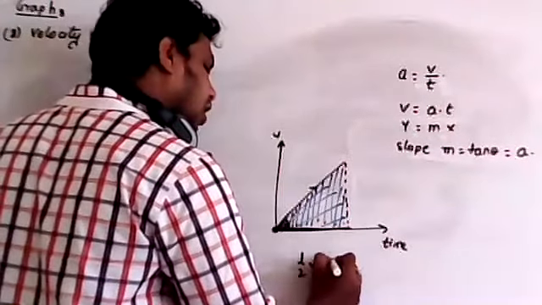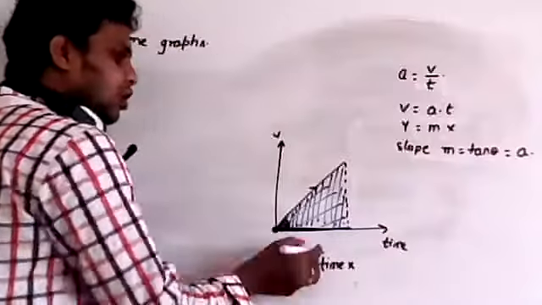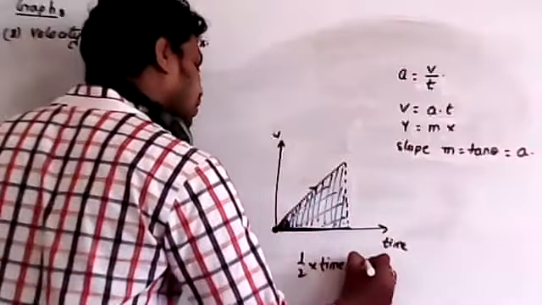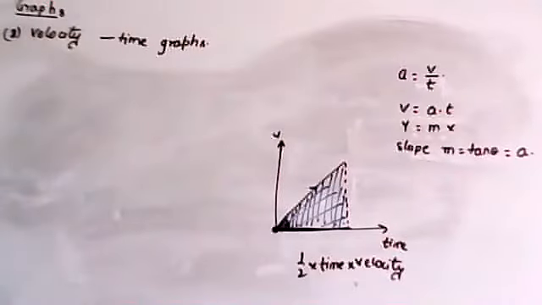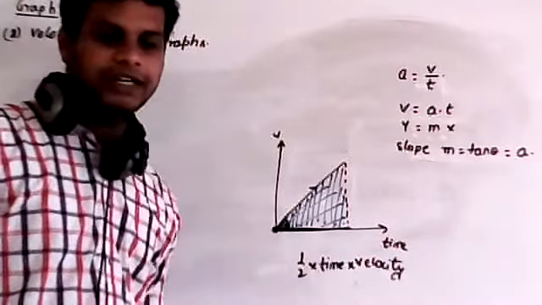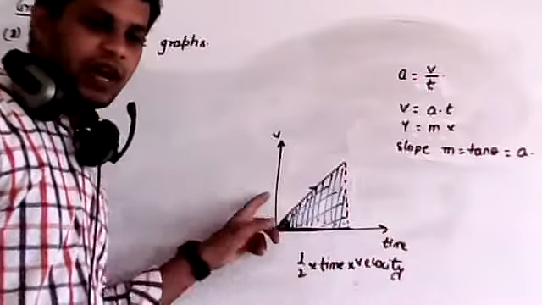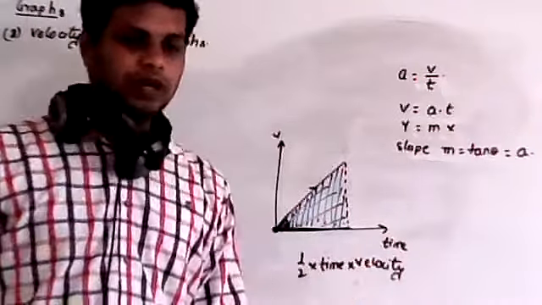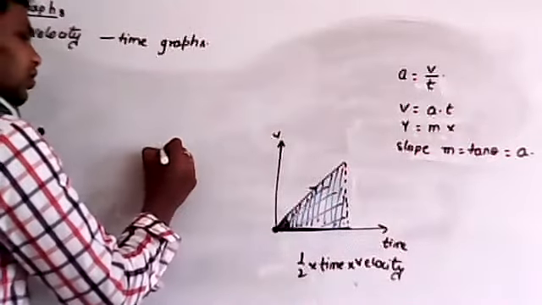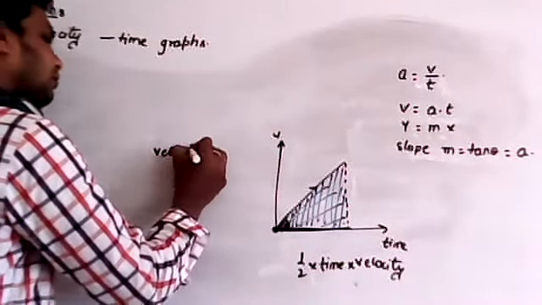Time. Height is which axis? Velocity. So half base into height, that is base is time axis, height is velocity axis, therefore half time into velocity.